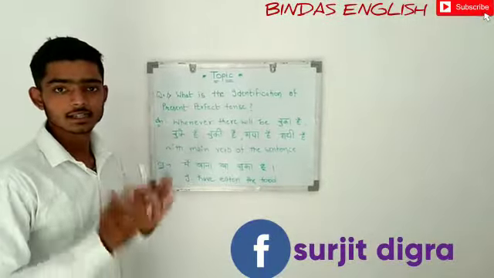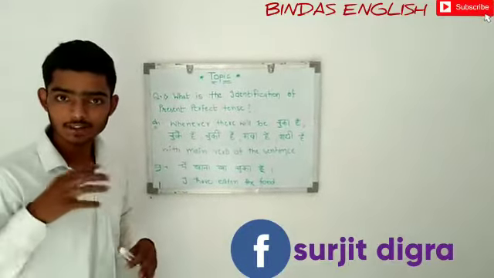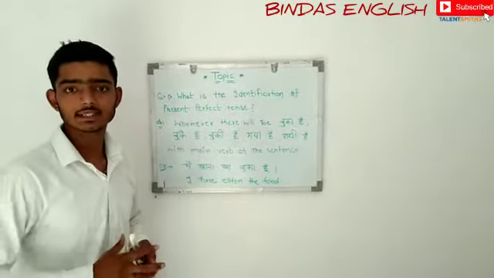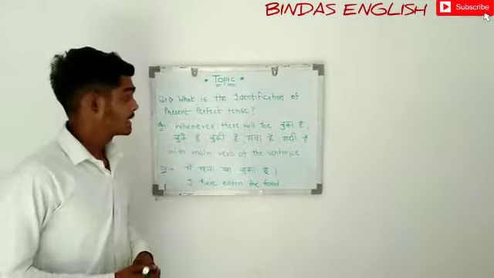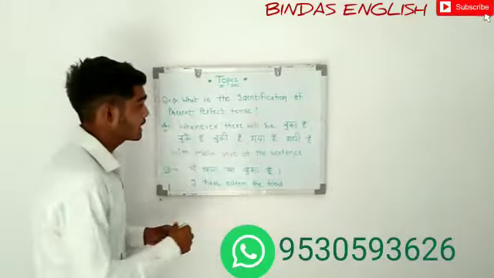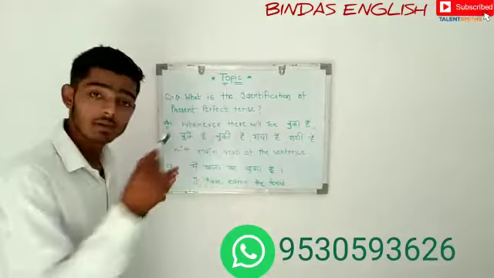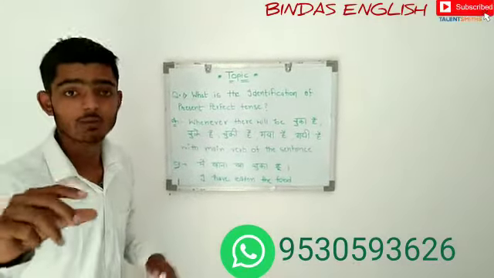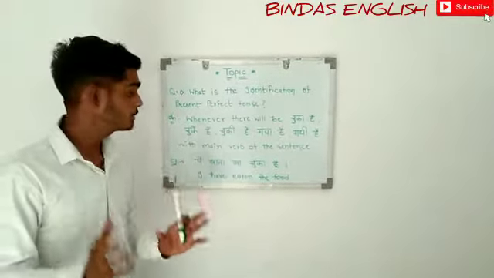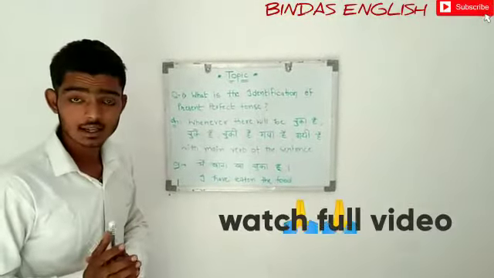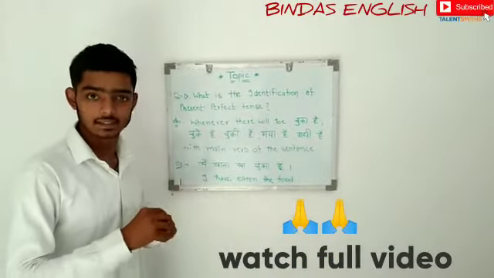Now we will learn the identification of present perfect tense, that is, how we can identify whether a sentence belongs to present perfect tense or not. Whenever there is चुका है, चुके हैं, चुकी है, गया है, गई है added with the main verb of the sentence, we understand that this sentence belongs to present perfect tense.